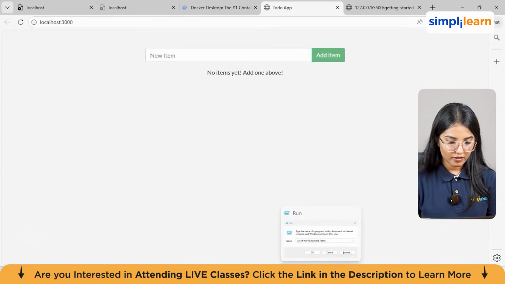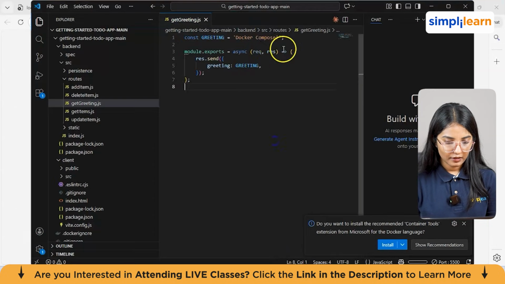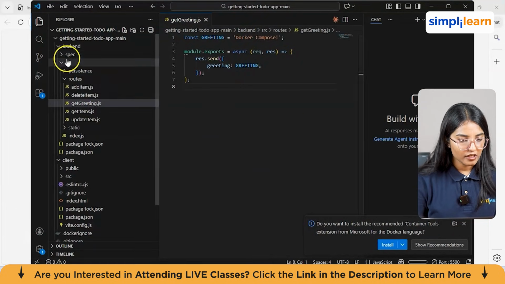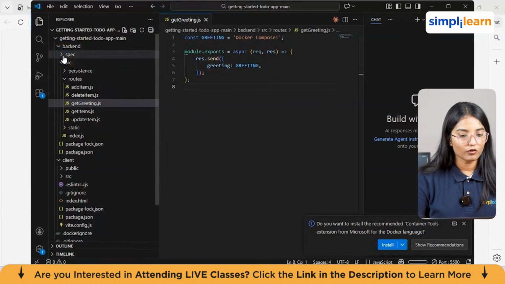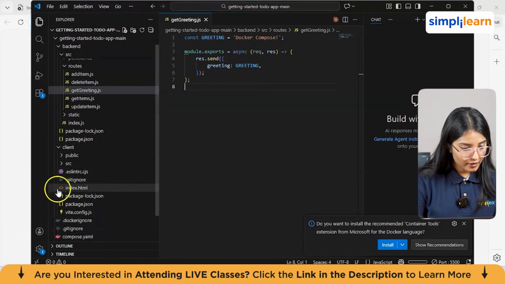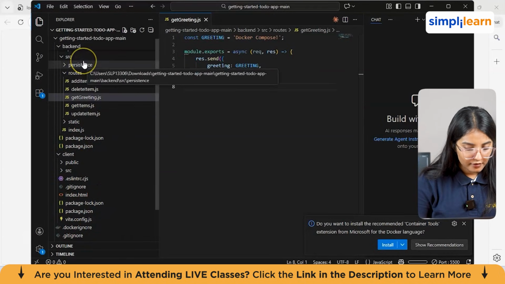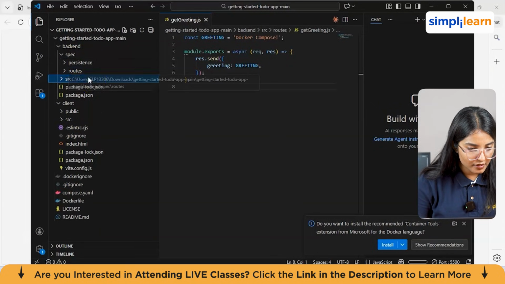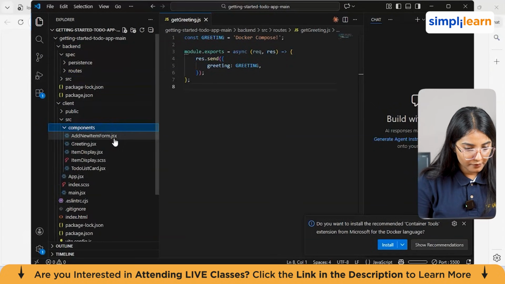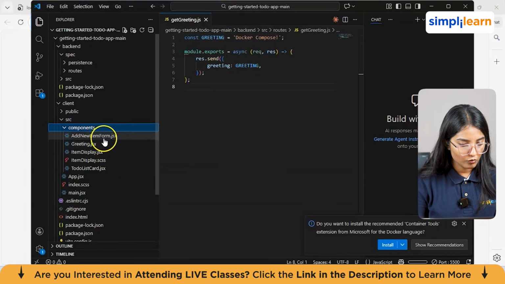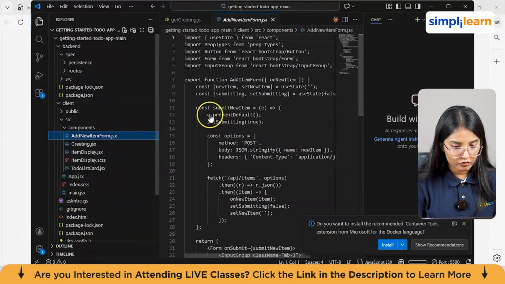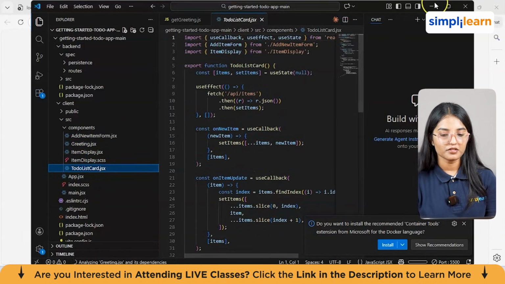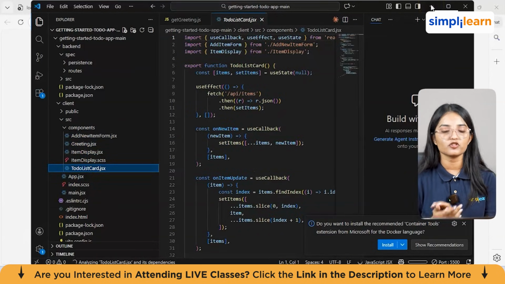But then what you can do is go back to your code editor again. In this way you can change more things if you want to. You can also change the spec, the whole backend. If you want to change the color styling, the front end part, everything, you'll get it from here. You can modify the front end from here. Just click on source, SRC, then click on components. And this is the greeting. If you want to change anything or add new items from here, you can also do it. The greetings, everything you can change, right? So you can make changes, and when you refresh your to-do list app, the changes will be reflected there.